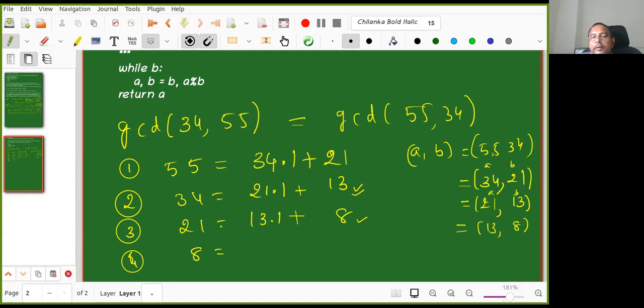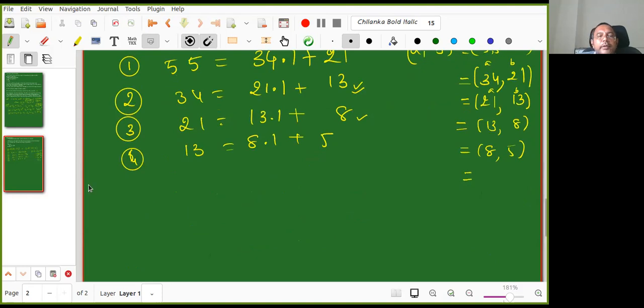I'll take 8. So 13 is equal to 8 into 1 plus 5. So now this becomes 8 comma 5. And 8 is equal to 5 into 1 plus 3. So now the GCD is 5 comma 3.